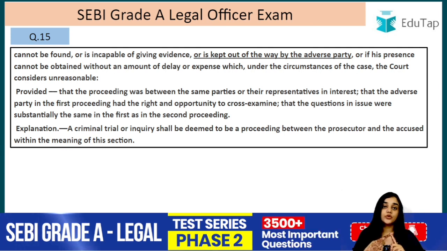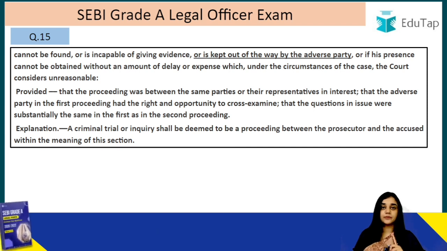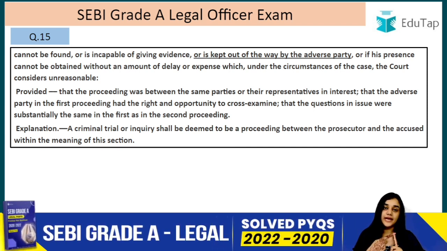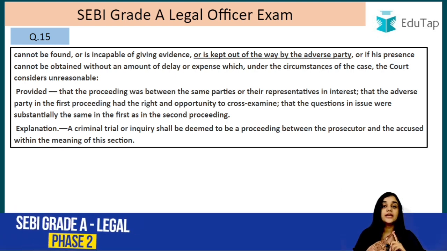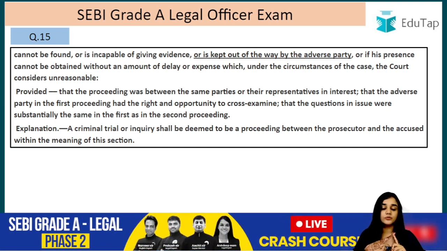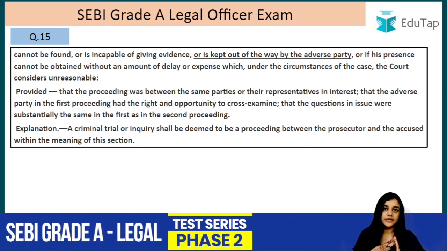But if the adverse party had the opportunity and the right to cross-examine that person, they are not saying that they actually cross-examined him, but they had the right, the law provided that right, and they also had the opportunity. It may be that they did not avail that opportunity when it was given to them, but if they were given that opportunity, in that case it will be deemed what? It will be deemed that they had the right, they had the opportunity, and now that statement can be used against them in another judicial proceeding or in the same proceeding at a later stage, right?